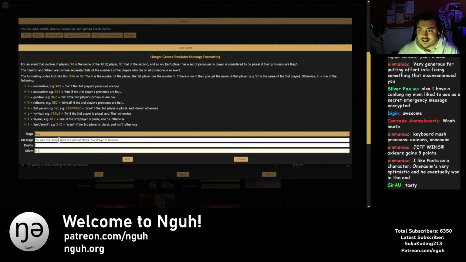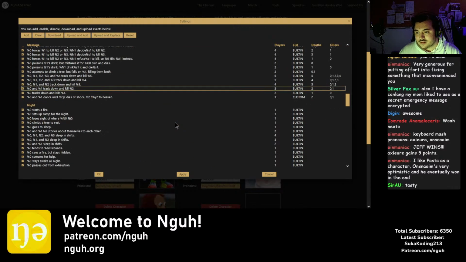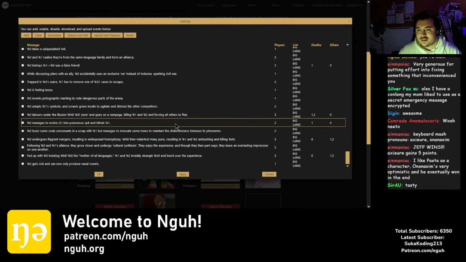Exactly. And there is some error checking built in. I'm pretty sure if you try to use an invalid format specifier, it won't let you, like if you write %q2 or something. At least I hope that there is some checking. I haven't worked on the system in a while. Let's see what happens. Oh, it accepted that. That's not good. I need to change that. I'm going to file an issue about that.